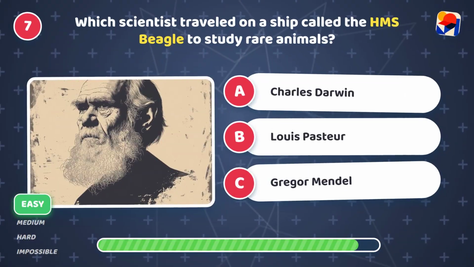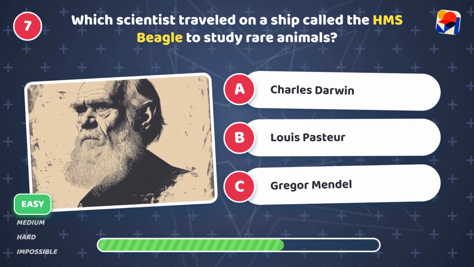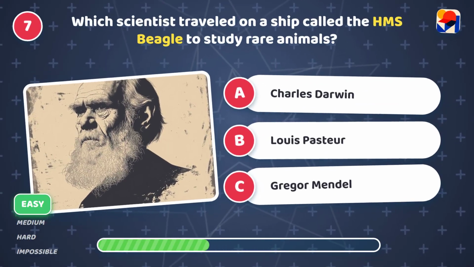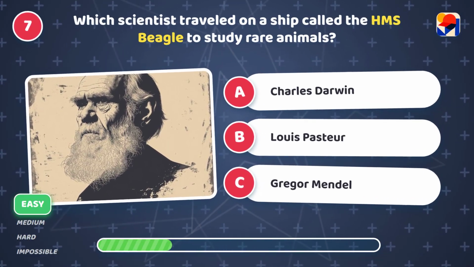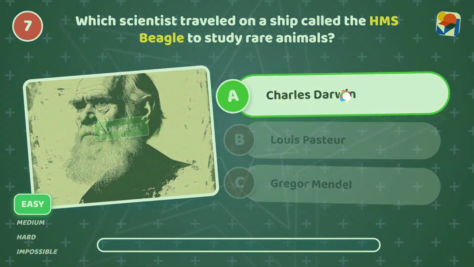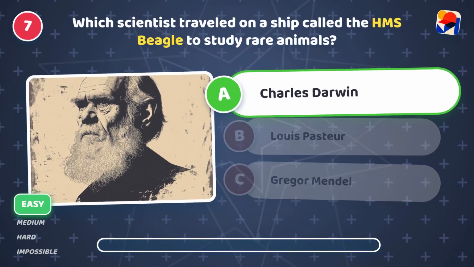Which scientist traveled on a ship called the HMS Beagle to study rare animals? Is it A, Charles Darwin, B, Louis Pasteur, or C, Gregor Mendel? It's A, Charles Darwin. His voyage led to evolution theory.